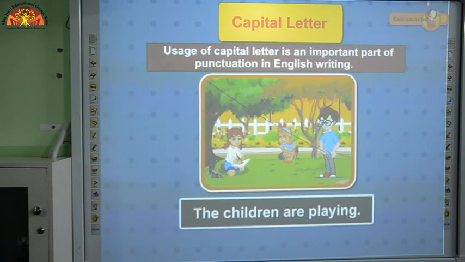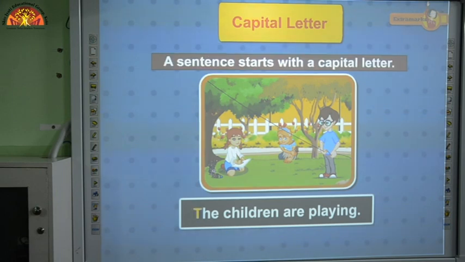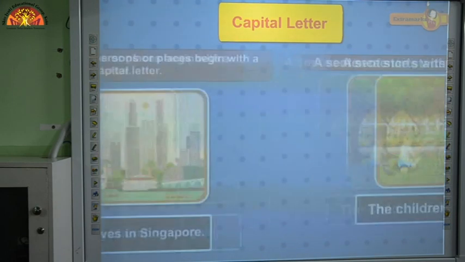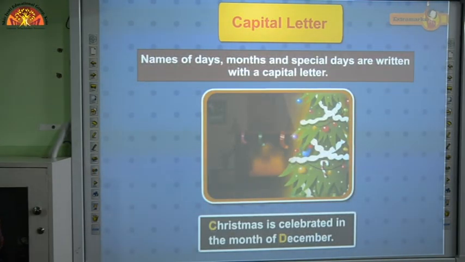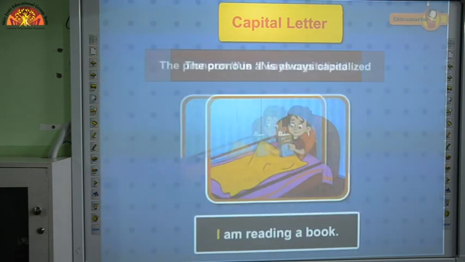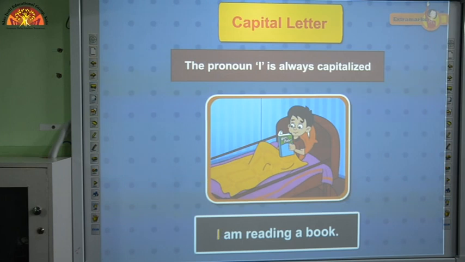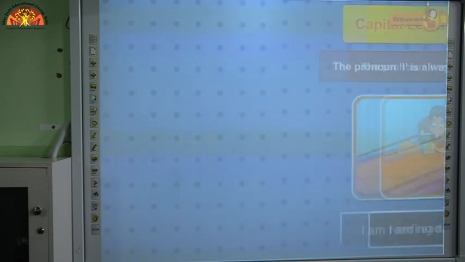Capital letter. Usage of capital letter is an important part of punctuation in English writing. A sentence starts with a capital letter. Names of specific persons or places begin with a capital letter. Names of days, months, and special days are written with a capital letter. The pronoun I is always capitalized.